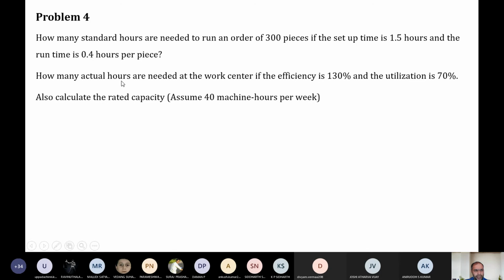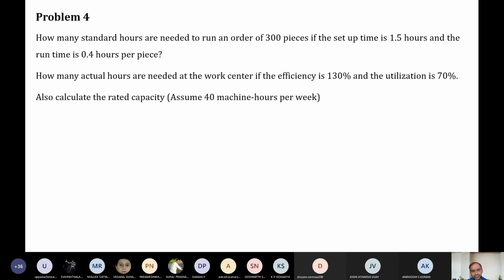They are asking us to calculate the actual hours, if the efficiency is 130 percent and the utilization is 70 percent. The utilization percentage and the efficiency percentage are given to us, and they're also asking us to calculate the rated capacity. They're assuming 40 machine hours per week. If the machine is working for only 40 hours, what is the rated capacity?